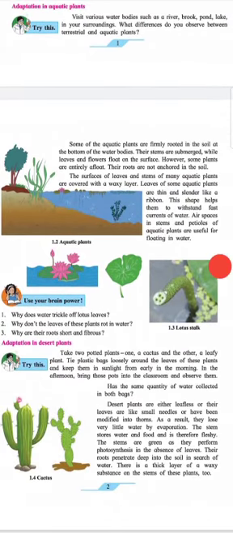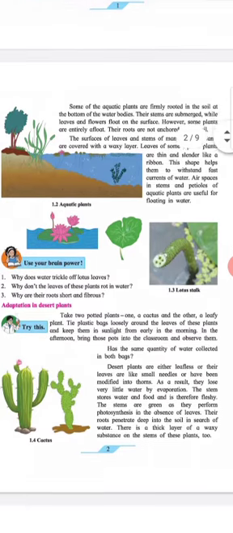Some of the aquatic plants are firmly rooted in the soil at the bottom of the water bodies. Their stems are submerged, while the leaves and the flowers float on the surface. However, some plants are entirely afloat. Their leaves are not anchored in the soil.